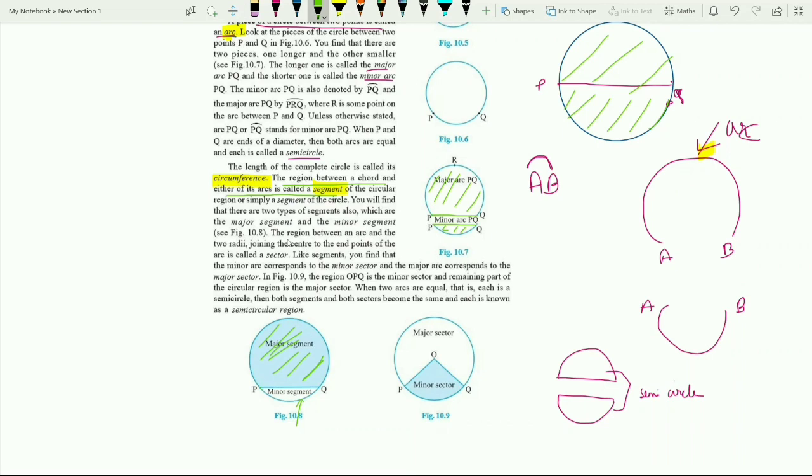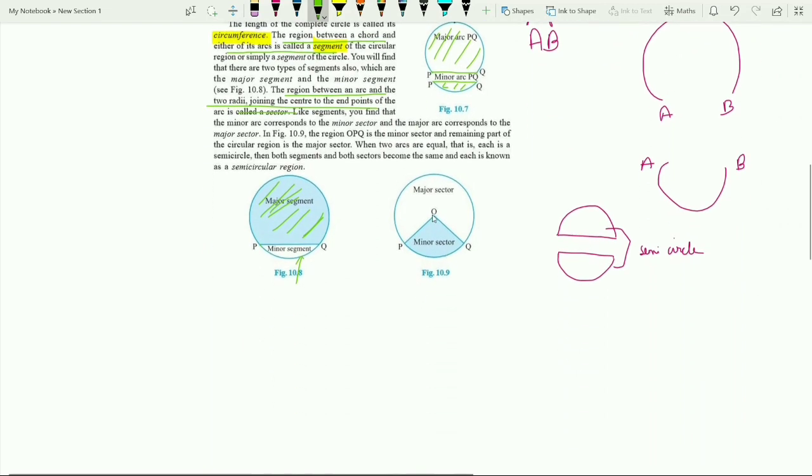So the region between an arc and the two radii joining the center and the endpoints is called a sector. So these will be radii, OP and OQ are two radii, and the area between them, joined by the arc, is known as the minor sector. Similarly, this part will be known as the major sector, because this has more area and the length of the arc is more. So it depends on the arc length.